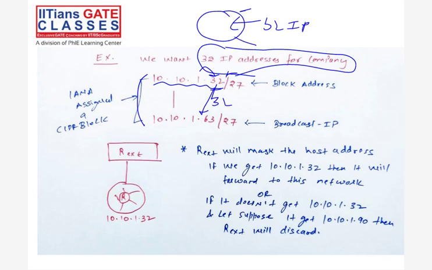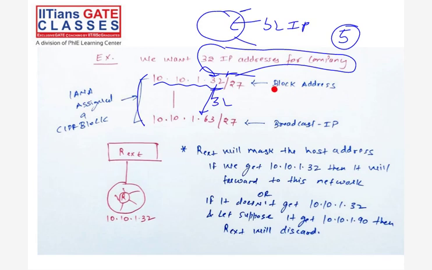Now see, why /27? If I want 32 IPs, how many host bits should be there? 5 bits should be there in the host part, right? It makes sense. If 32 IPs are required, it means 5 bits for the host, so 2 raised to power 5 is 32. So that is the host bits.